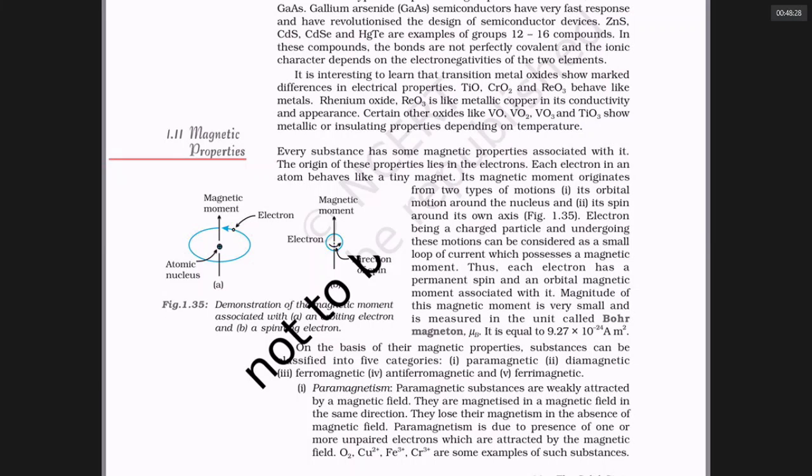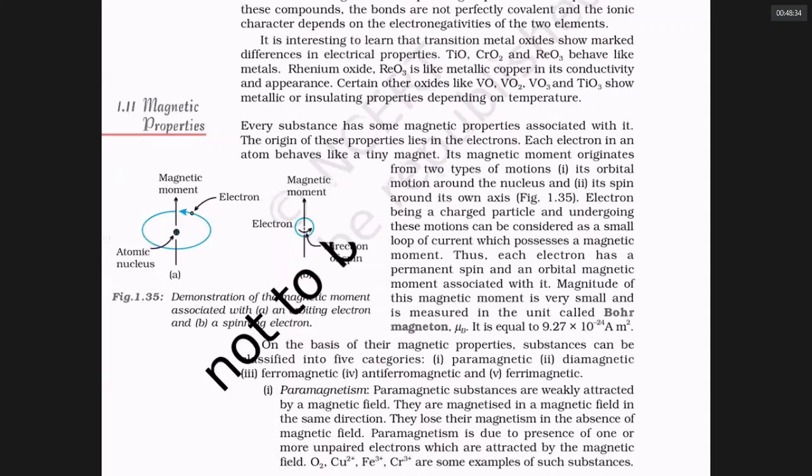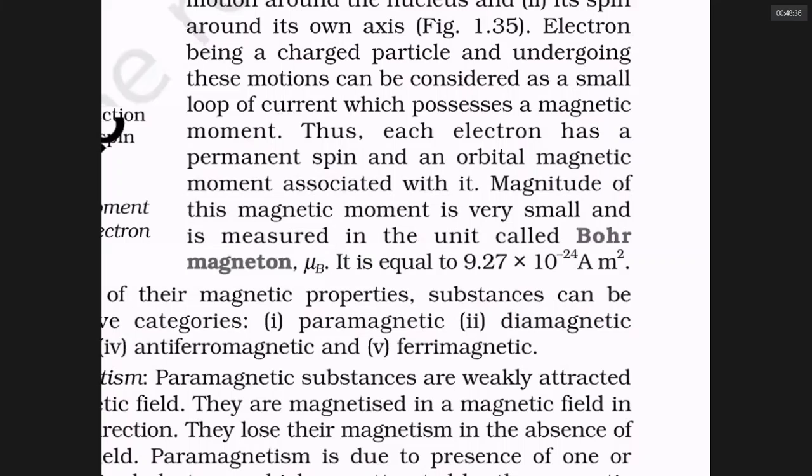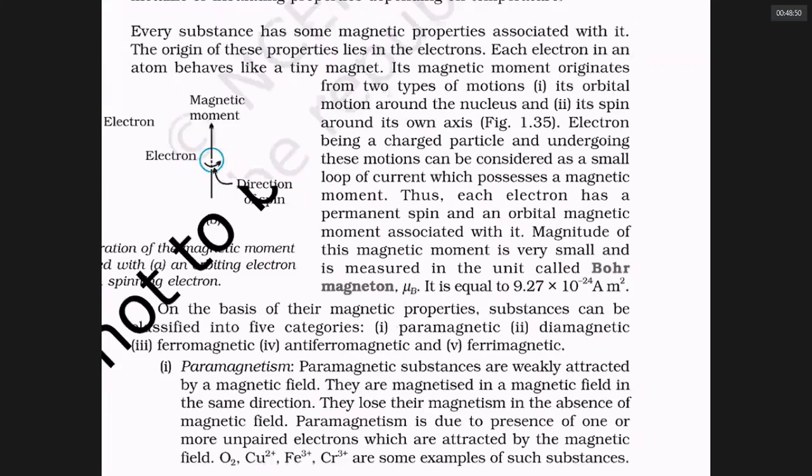The unit for measuring this magnetic attraction is called magnetic moment, expressed in Bohr magneton. The Bohr magneton is equal to 9.27 into 10 to the power minus 24 joules per Tesla. Instead of joules per Tesla, you can say ampere meter square. We have to remember this value.